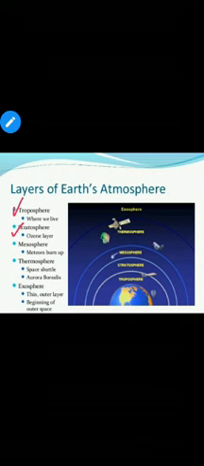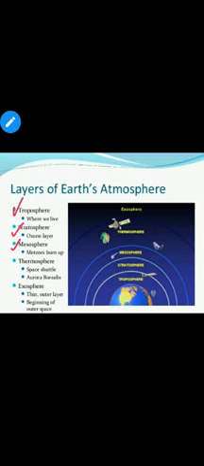Next layer is mesosphere. Now, what is mesosphere? This is the third layer of atmosphere. Meteoroids and small rocks moving in space especially burn in this layer so that they do not reach the surface of the earth.